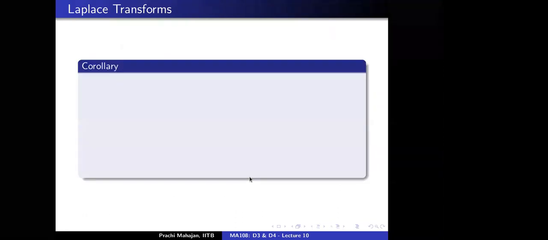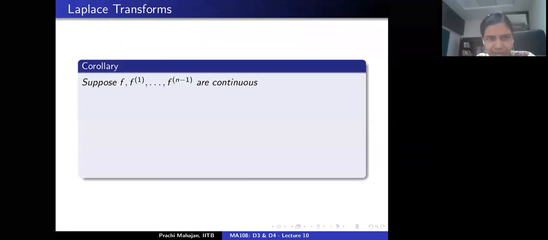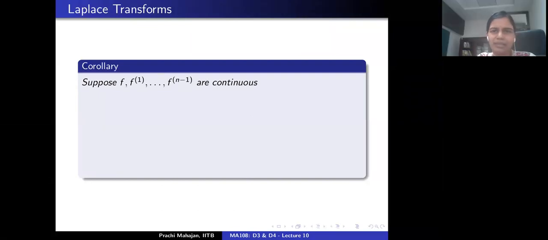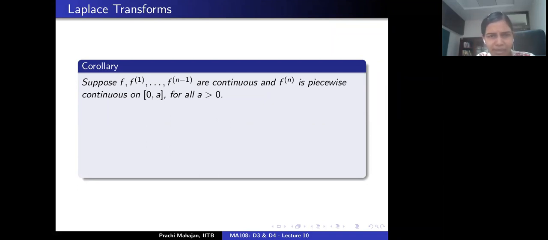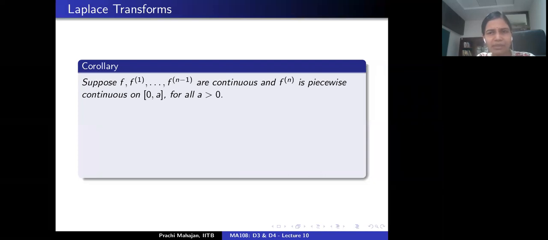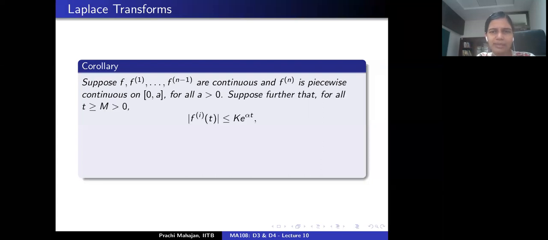So if this theorem is fine, then one can actually apply this theorem as many times as one wants. That means to as many derivatives of f as possible, provided the hypothesis is satisfied. So this is an immediate corollary. Suppose that all derivatives of f up to order n minus 1 are continuous on the interval 0 to a for all a positive, and the nth derivative of f is piecewise continuous on the interval 0 to a.